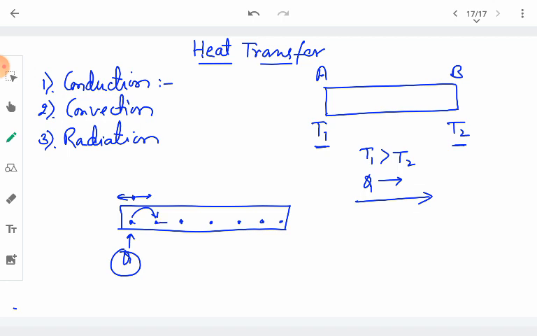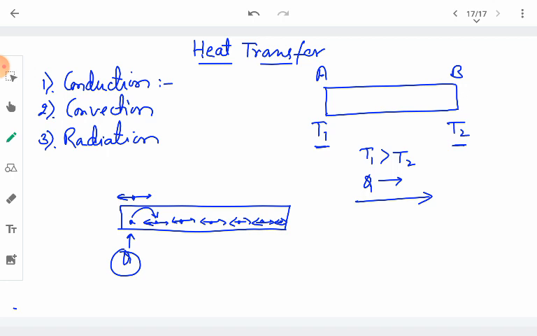So the neighboring molecule also starts vibrating with kinetic energy, and therefore the kinetic energy of the second molecule is also increased, which in turn disturbs the next neighboring molecule. So its kinetic energy also increases. In this way the kinetic energy of neighboring molecules is increased. Increase in kinetic energy results in increase in the temperature of the end which is at lower temperature. So in this way the heat is transferred in case of conduction.